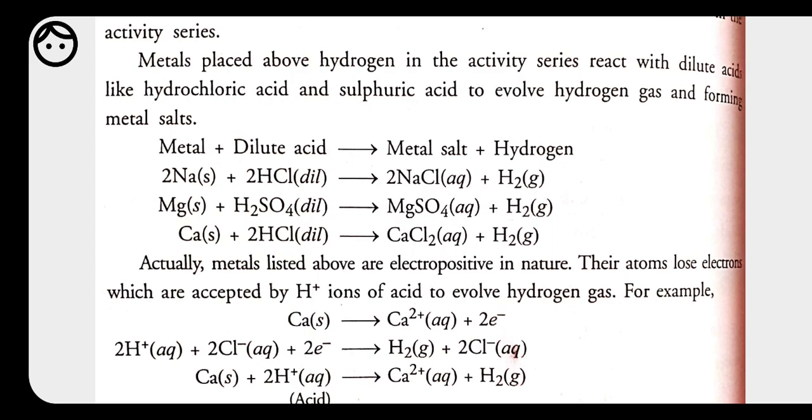Okay, so whatever metals are given in the above reactions, these are all called electropositive in nature. So what do we mean by electropositivity? Electropositivity means the metals which are able to release their electrons. All the metals are able to release electrons, but a few metals, because of their bigger size, can release their electrons very easily. That's why they are called the most reactive in nature.